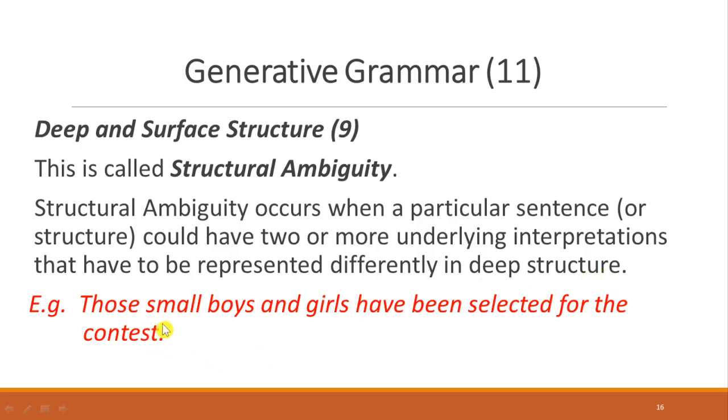Like this example as well, "small boy and girl have been selected for the contest." So ambiguity happened again with this one, "small boy and girl." Does the "small" refer to only the boy or the girl as well? That's the problem that is ambiguous.